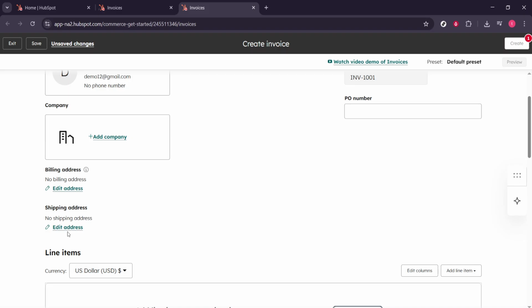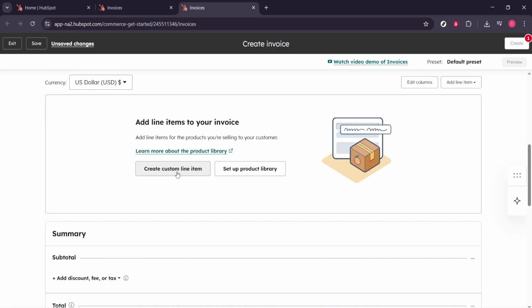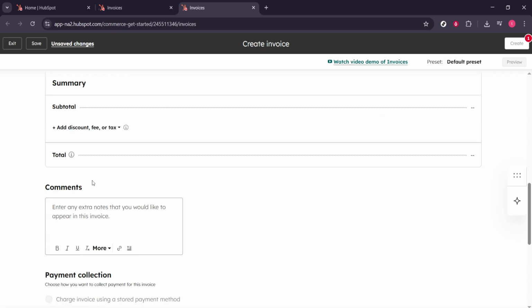With the customer information set, add your line items. You can pull existing products from your library for consistent names and pricing, or create items right on the fly. If you need something unique, click Create Custom Line Item and enter a clear name, a helpful description, quantity, price, and any discounts or taxes that apply.